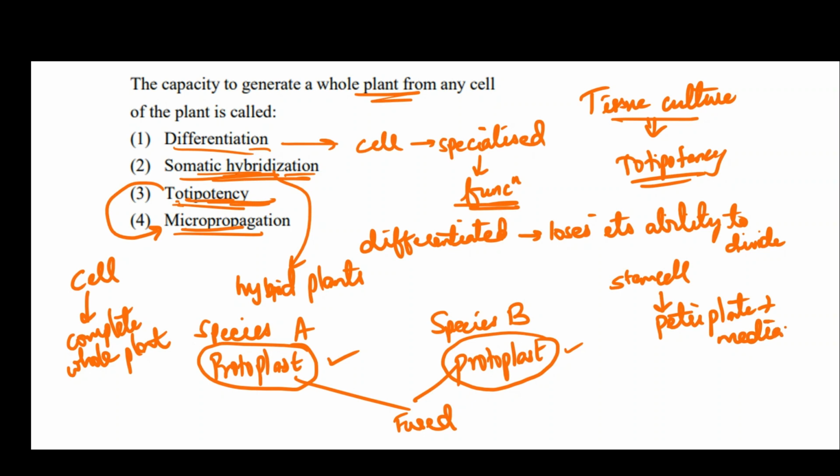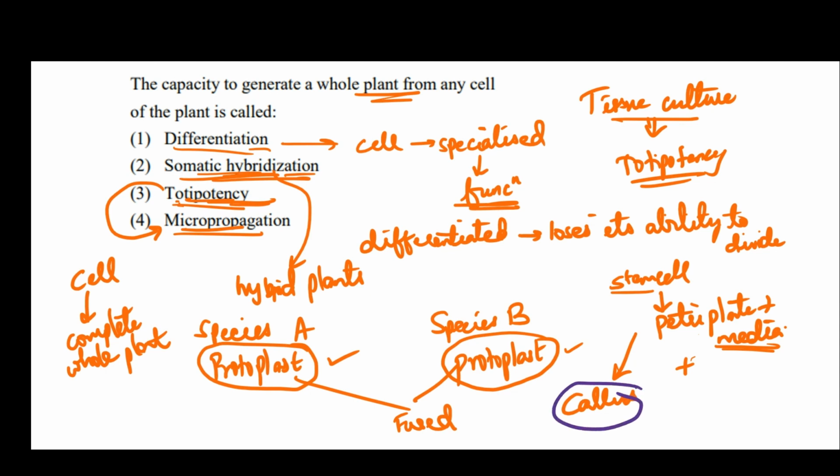It is a dish in which usually microorganisms are grown, but even in tissue culture we use them for the growth of plants. And what is this media? It is the source of nutrition for the plants. Then we allow the cells to continuously divide, which generates something known as callus.